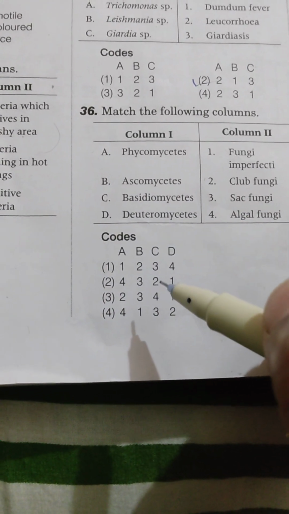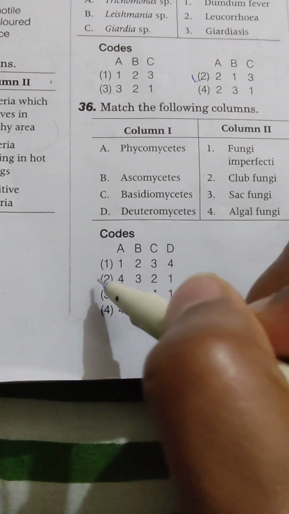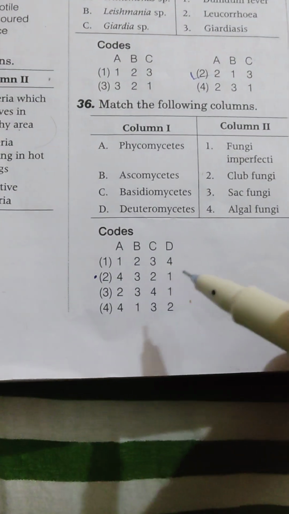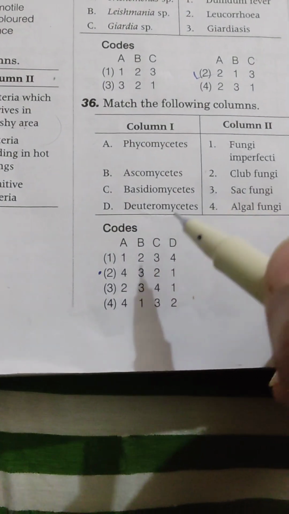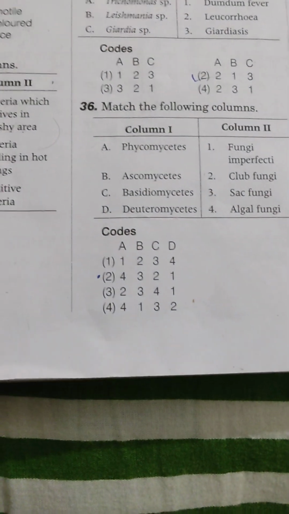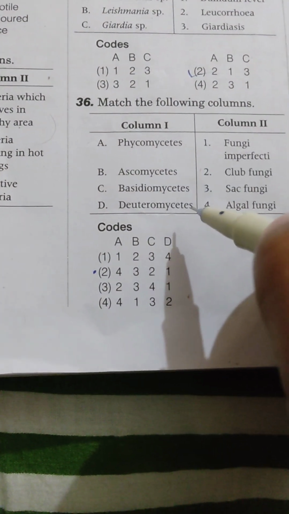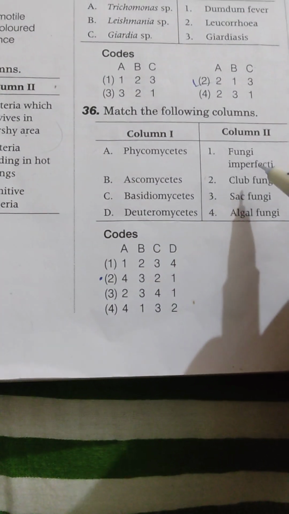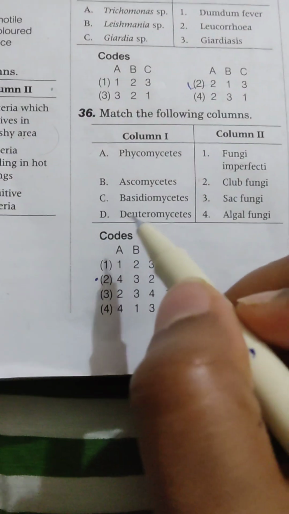For C2, here in option number 2 we can see this. Let's check for it. I'm going for Basidiomycetes, club fungi, and yes, Deuteromycetes is known as fungi imperfecti, and so the other matches.